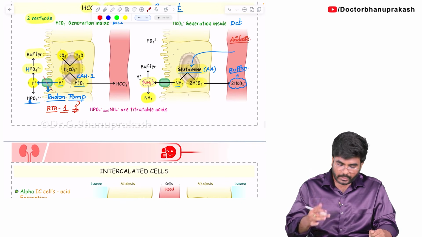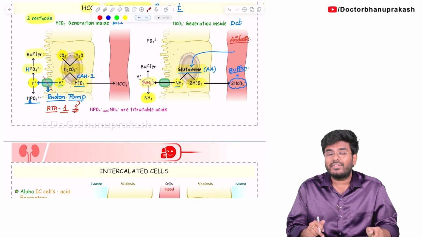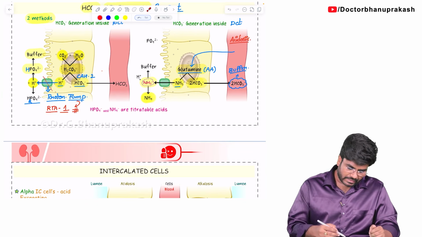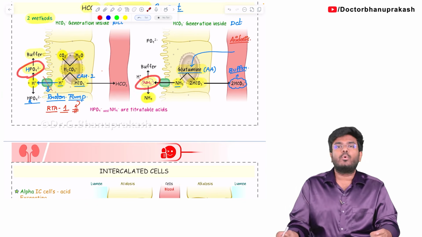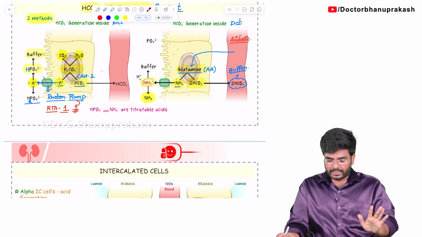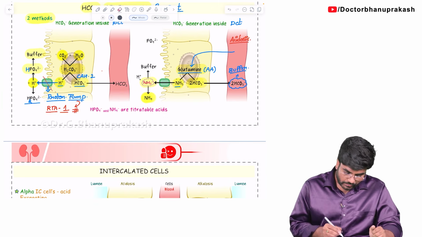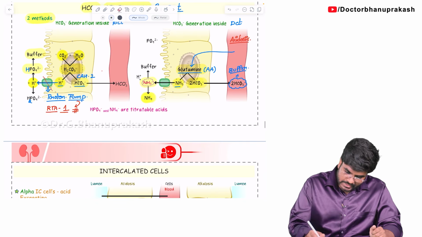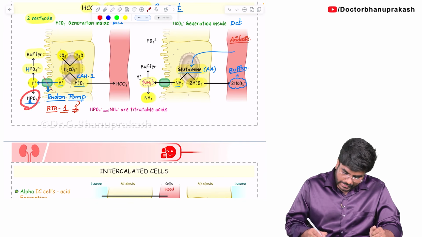So now tell me, what are the urinary buffers? The two important urinary buffers at the level of DCT: the answer will be phosphates and ammonia. Okay, these phosphates and ammonium ion are acting like buffers. So finally, what are the products? H2PO4 and NH4.